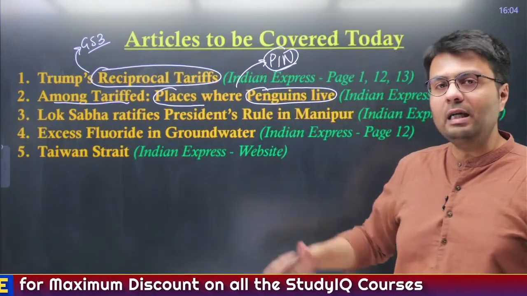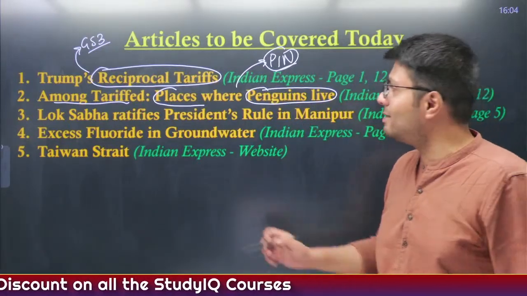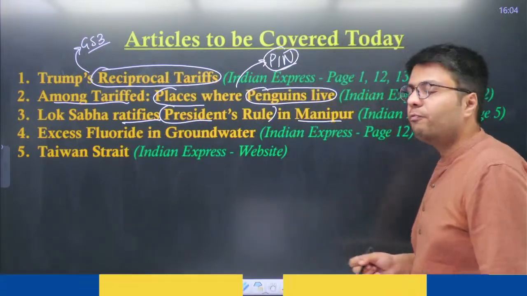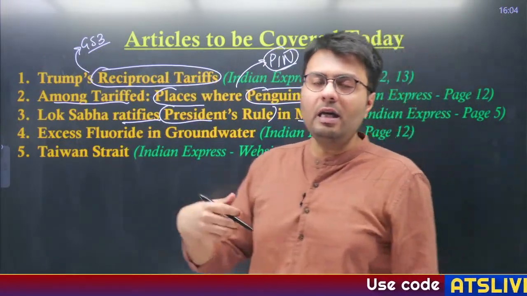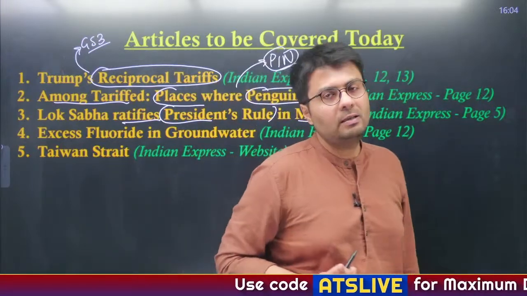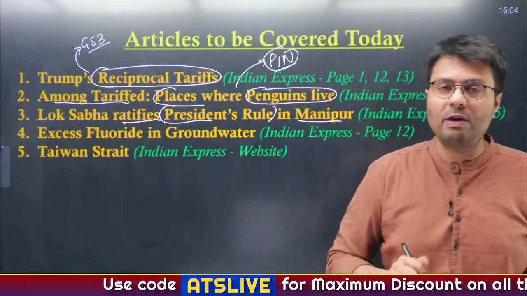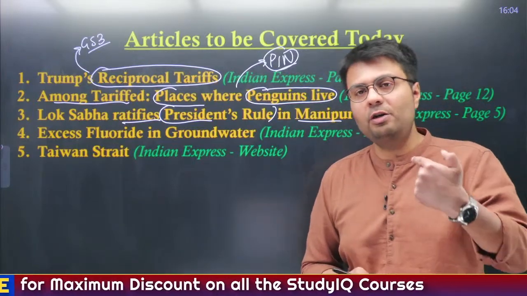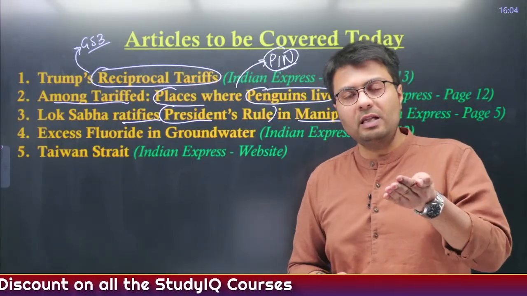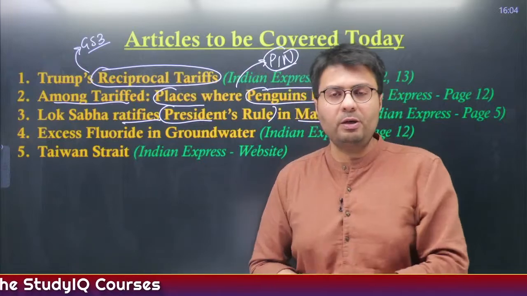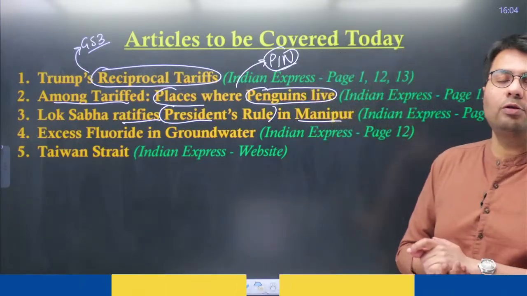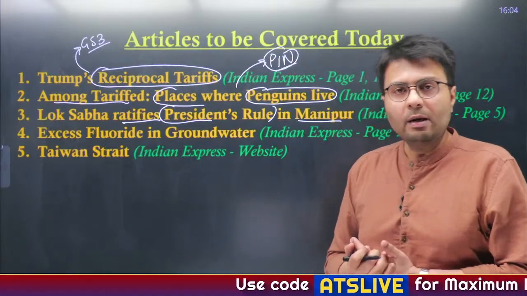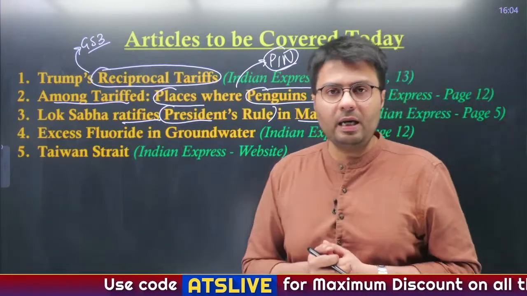In the third article, we'll understand that Lok Sabha has ratified or approved the imposition of President's rule in the state of Manipur. So, in that regard, the constitutional provisions, that is Article 356, Article 365 of the Constitution become important from our exams perspective. How is President's rule imposed? What are the conditions necessary? What are the consequences of President's rule? And the recent trend and Supreme Court's observation about in what cases can you apply President's rule. That becomes important from our exams perspective.